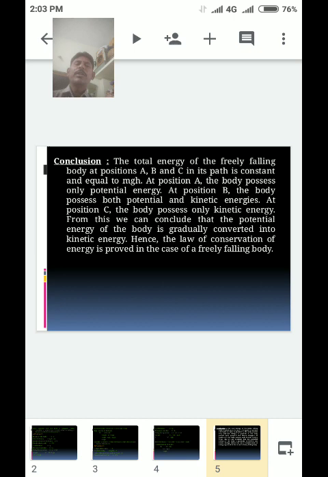Hence, the law of conservation of energy is proved in the case of a freely falling body.